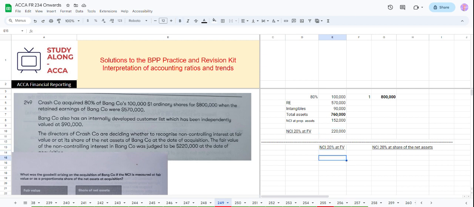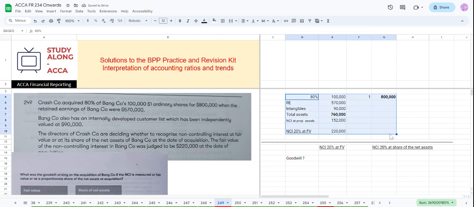So what they are asking is how much will be the goodwill, in both of these cases. The calculation should be simple once we understand this question. In all the questions in financial reporting, the main challenge is to understand the question. Answers would be easy if we gather all the facts correctly and understand the relation between them. All the exercise is about understanding the questions, because the answer is going to be really simple.